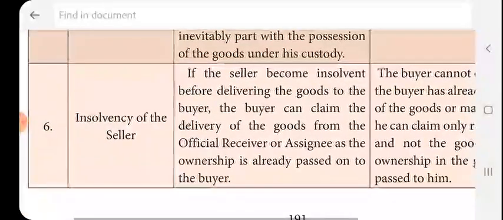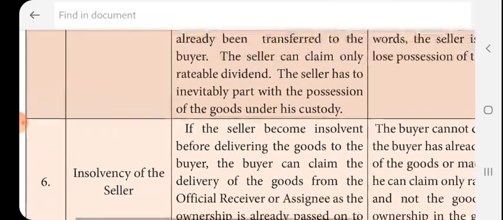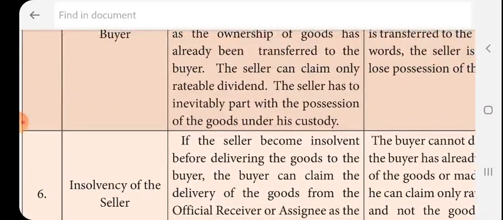Then insolvency of the seller. In a sale, if the seller becomes insolvent before delivering the goods, the buyer can claim the delivery of the goods from the official receiver. If the buyer is insolvent, the seller can only claim a rateable dividend.